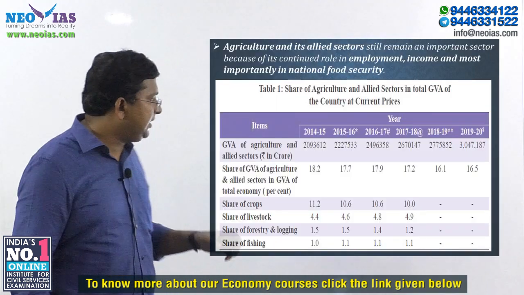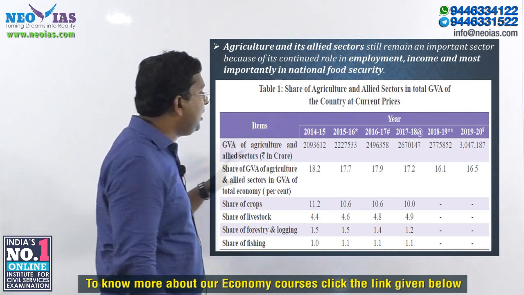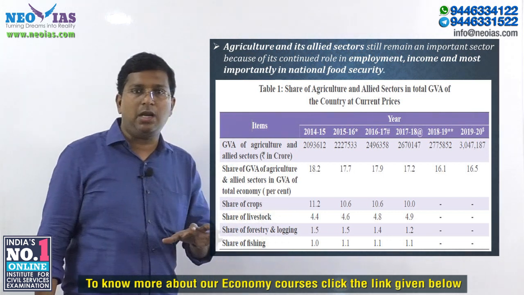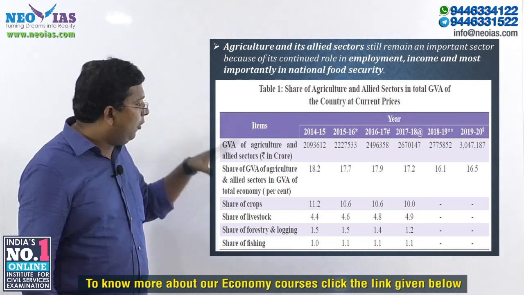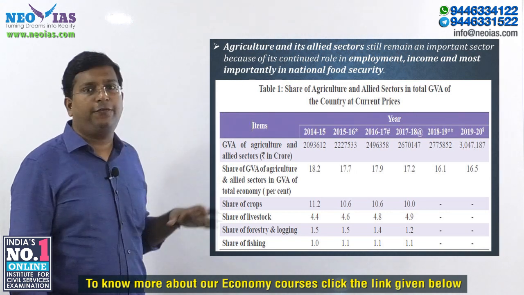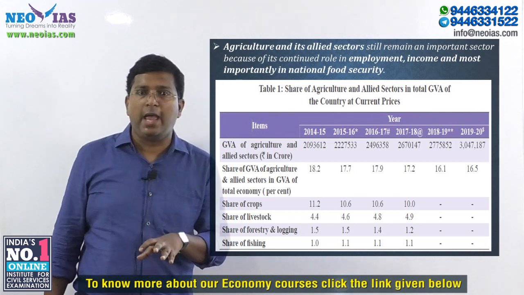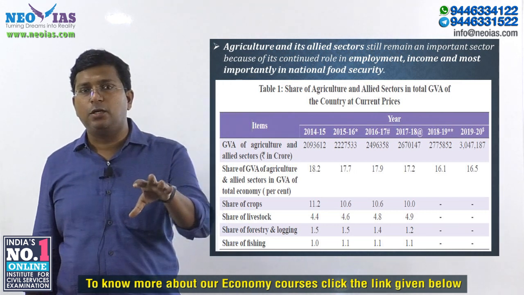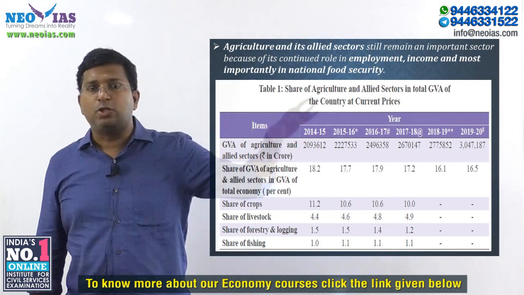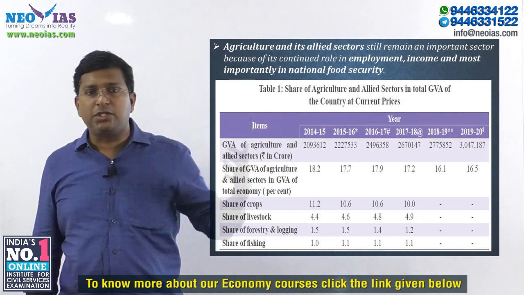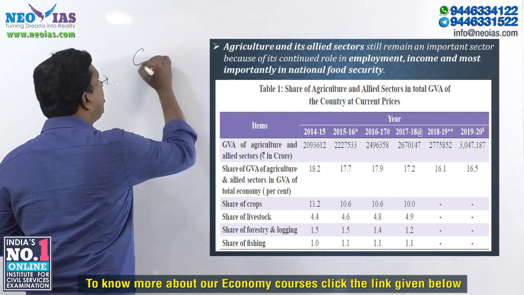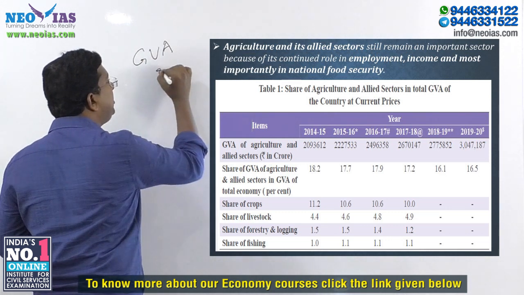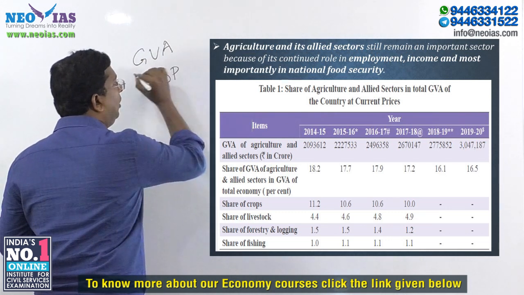Now this table will give you an idea of the contribution of agriculture and allied sector to GDP. In our conventional classes, that is in speed economy, we have already covered the concept of gross value added and GDP, so I am not going into that.